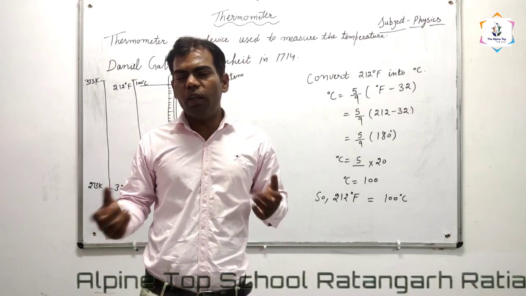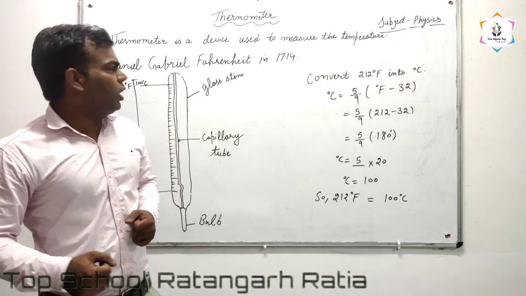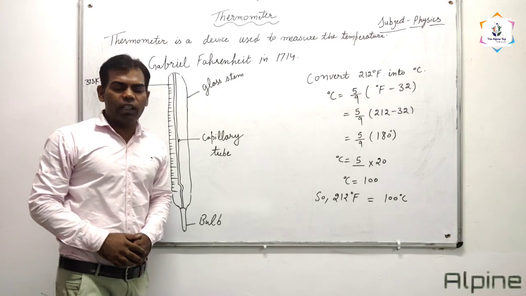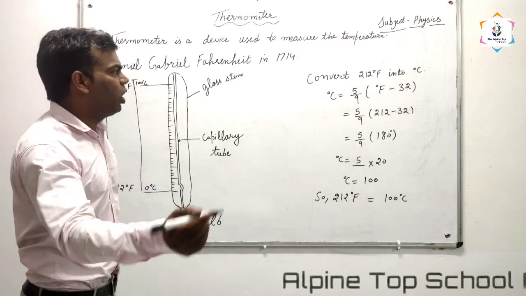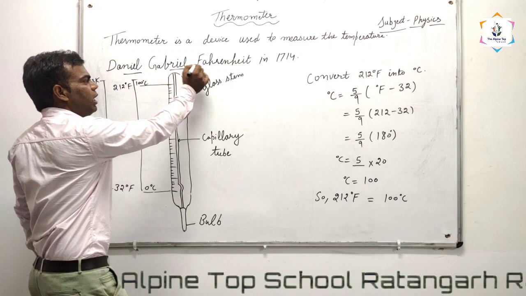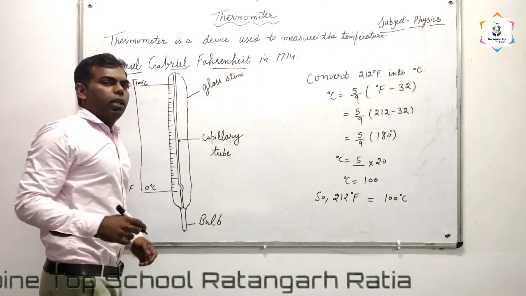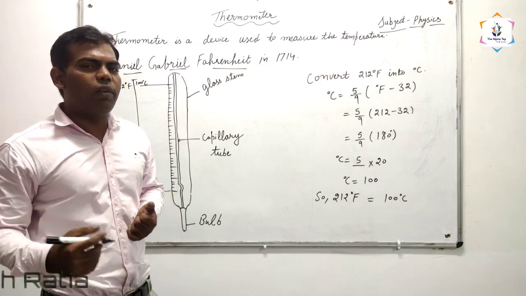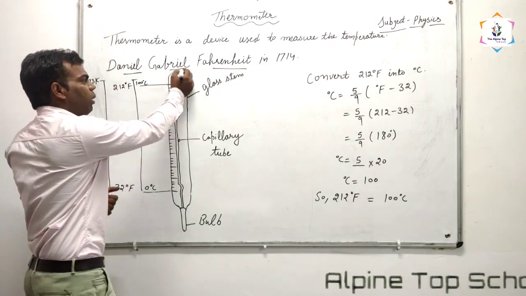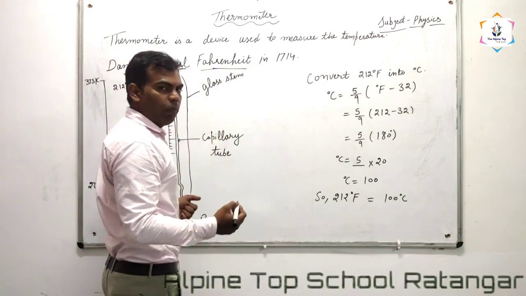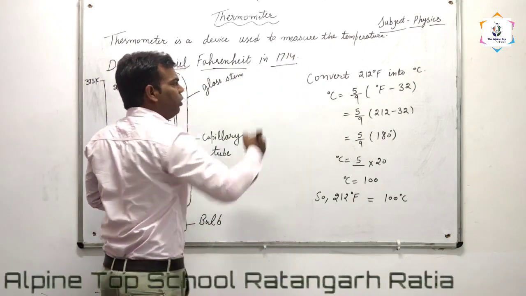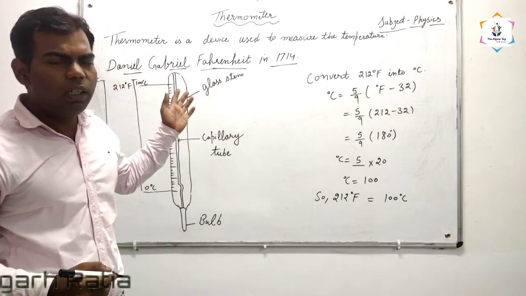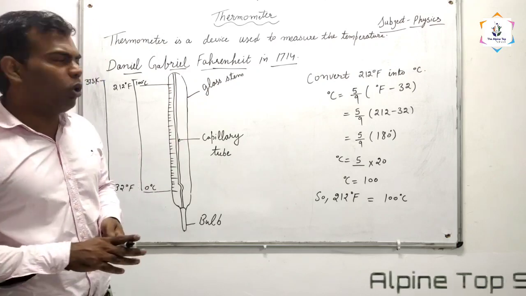Okay, who invented the modern thermometer? Daniel Gabriel Fahrenheit invented the thermometer. In which year? In 1714. Okay, what type of thermometer was invented by Daniel Gabriel Fahrenheit? The modern thermometer.